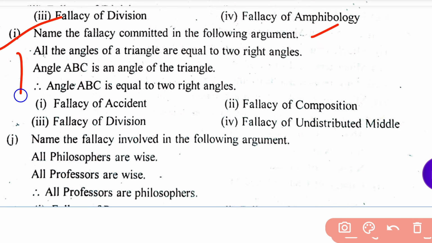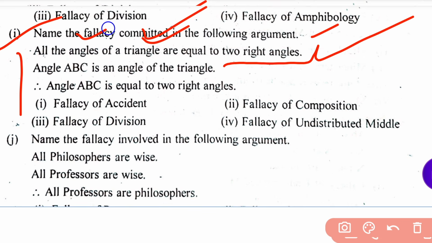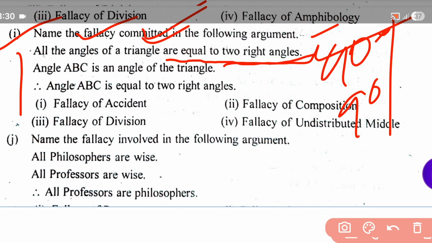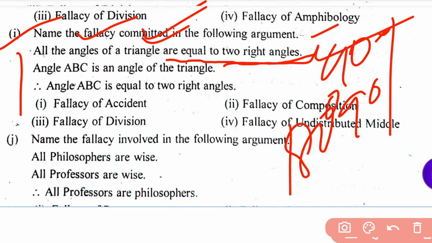All the angles of a triangle are equal to two right angles. This is a mathematical example. Argument: all the angles of a triangle are equal to two right angles. Two right angles means 90 degrees and 90 degrees. Okay, so that means 180 degrees.